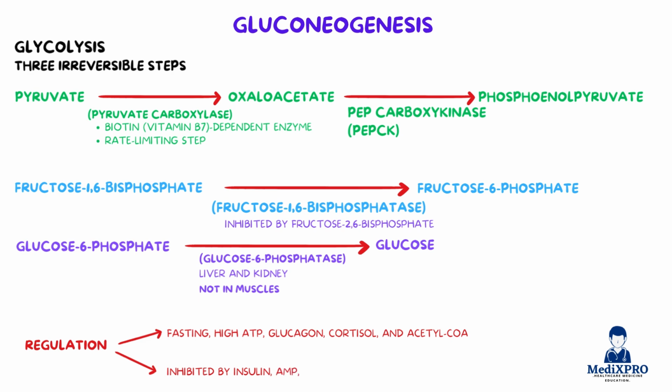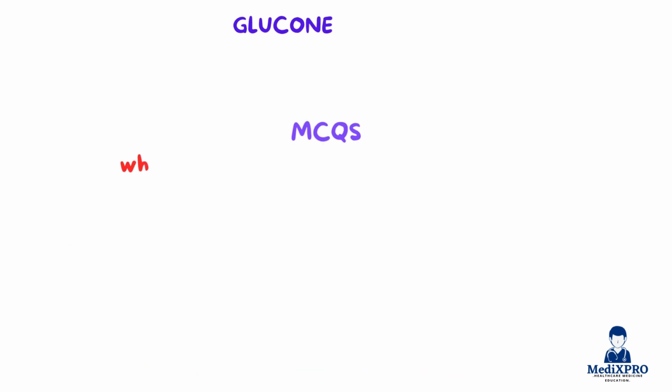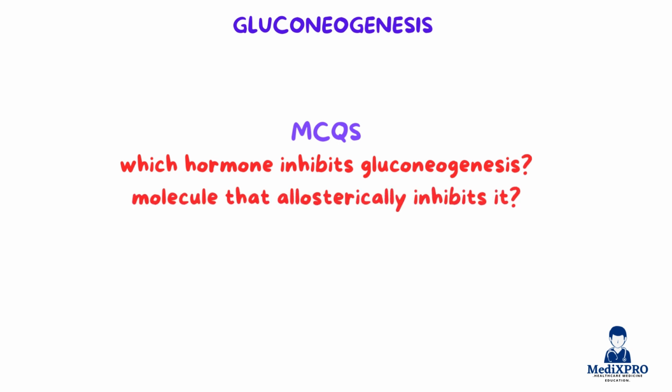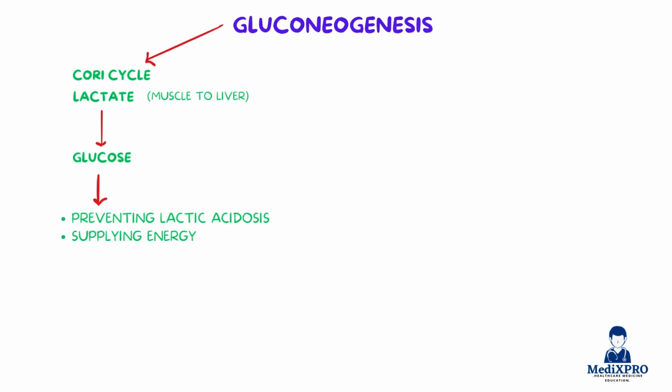Regulation-wise, gluconeogenesis is enhanced by fasting, high ATP, glucagon, cortisol, and acetyl-CoA. It is inhibited by insulin, AMP, and fructose 2,6 bisphosphate. According to UHS MCQs, which hormone inhibits gluconeogenesis? The answer is insulin. And the molecule that allosterically inhibits it? Fructose 2,6 bisphosphate.